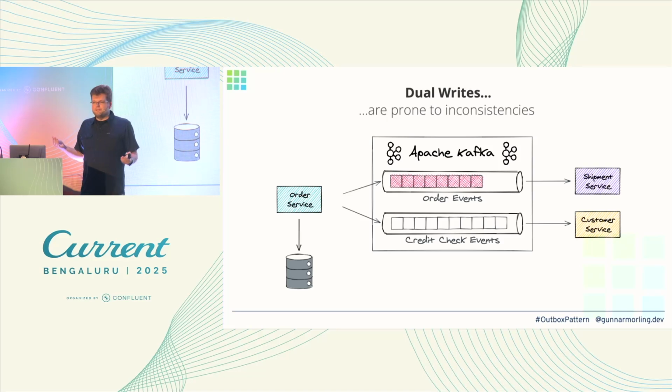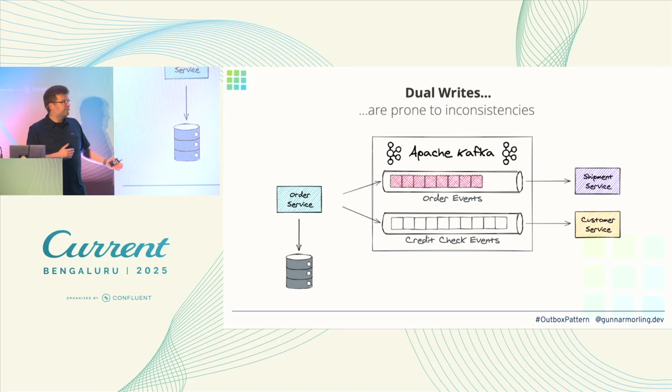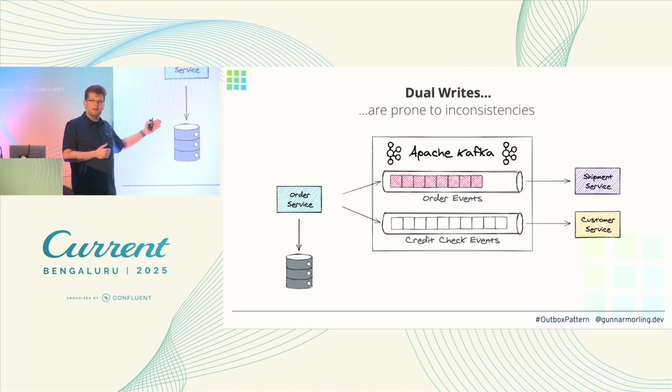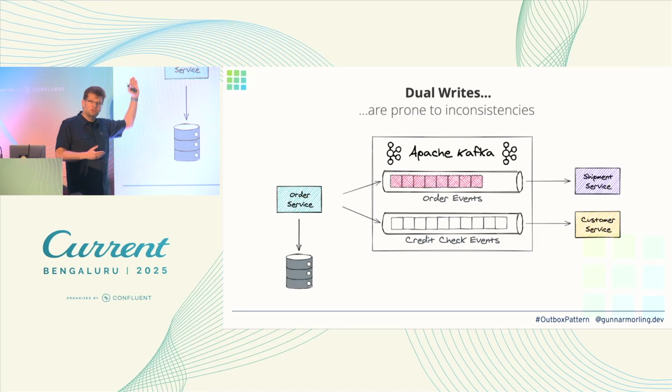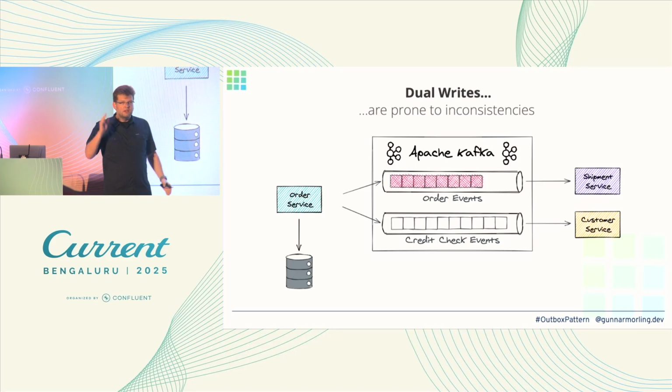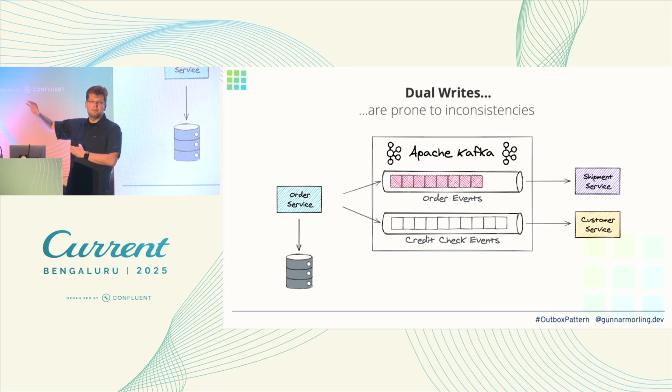Now we have a problem, right? Because our overall system state is not consistent. So we have, let's say, persisted this purchase order in our database, but we didn't get to tell the shipment system about this new purchase order. And now maybe this customer is waiting because, well, we committed here, so we told the customer who gave us this request, we will have your order, but we never get to tell the shipment service about it, so it would never be fulfilled.